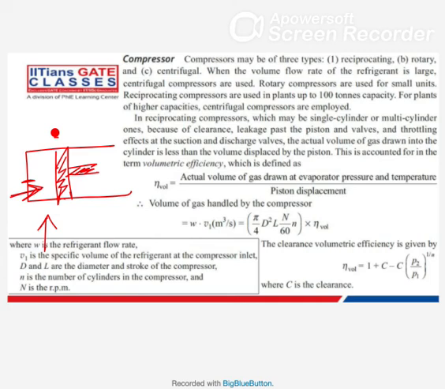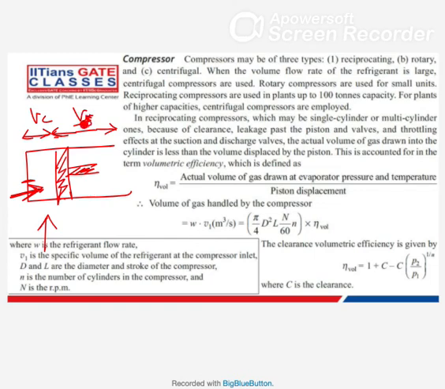We have learned the displacement volume. What is the displacement volume? Let's say this is your clearance volume, VC. Then the displacement volume starts from here, top dead center, and ends somewhere here, the bottom dead center. So this is your displacement volume or suction volume, which is pi by 4 diameter square multiplied by length. That is the actual volume that much fluid should be sucked inside, but because of leakages, the amount of fluid coming inside is less.